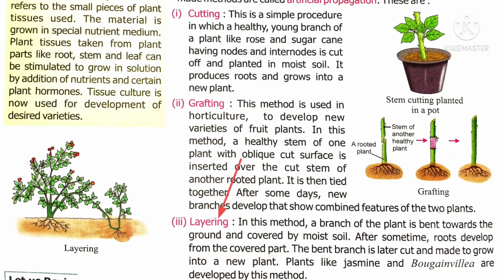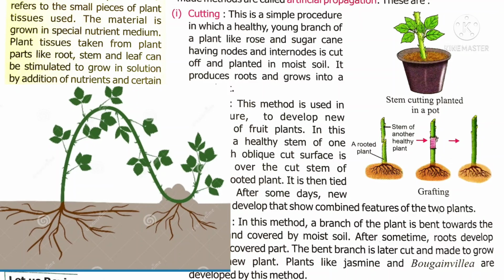The next method of artificial propagation is layering. In this method, a branch of the parent plant is bent towards the ground and the bent portion is covered with soil. After some days, roots develop from this covered part of the bent portion. Later, this bent branch is cut and made to grow into a new plant. Plants like jasmine and bougainvillea are grown by the method of layering.